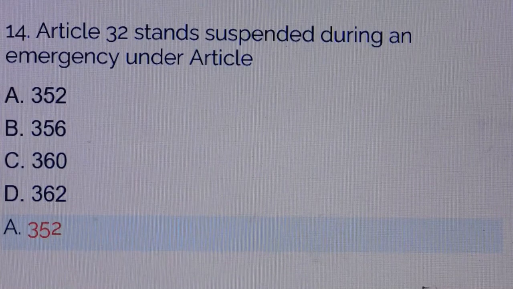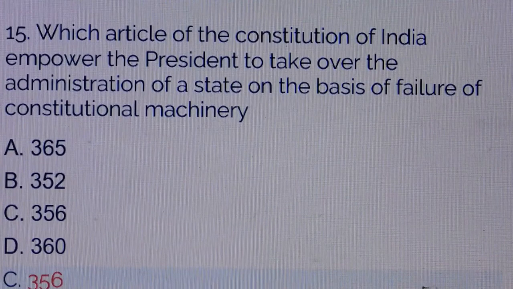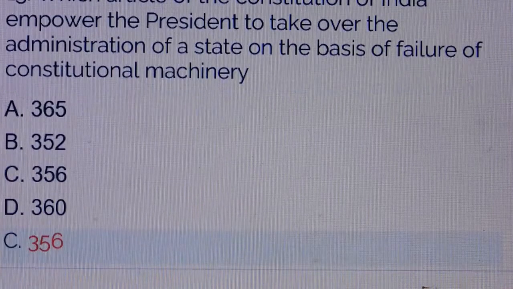Question number 14. Article 32 stands suspended during an emergency under article. Answer is option number A, Article 352. Question number 15. Which article of the Constitution of India empowers the President to take over the administration of a state on the basis of failure of constitutional machinery? Answer is option number C, Article 356.